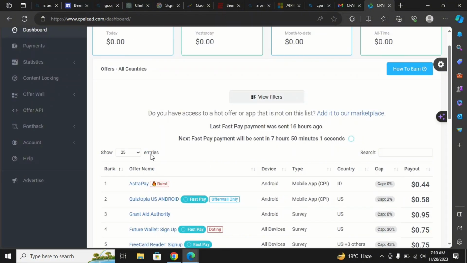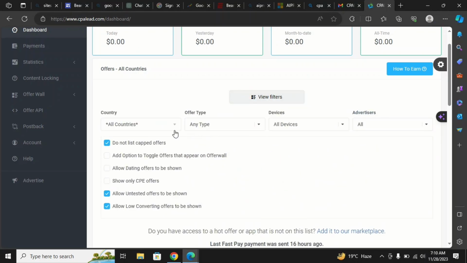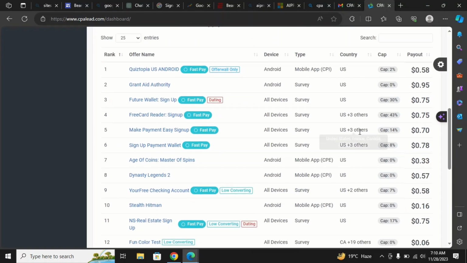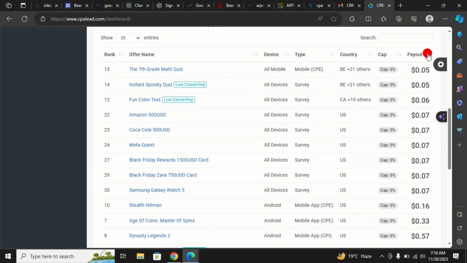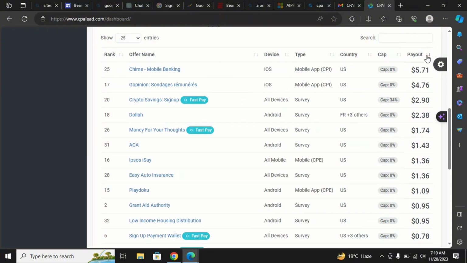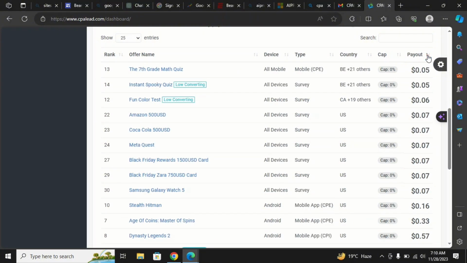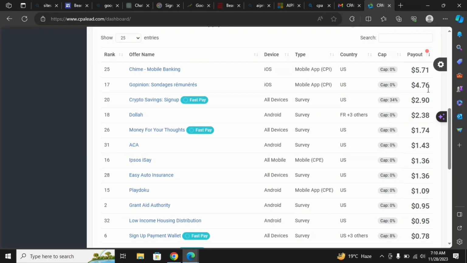But first we are going to change our country, so click on view filters and change your country to United States, because our article is based on the trends which are in the US. Here you can change your payout from high to low or low to high, so make sure to keep it from high to low.